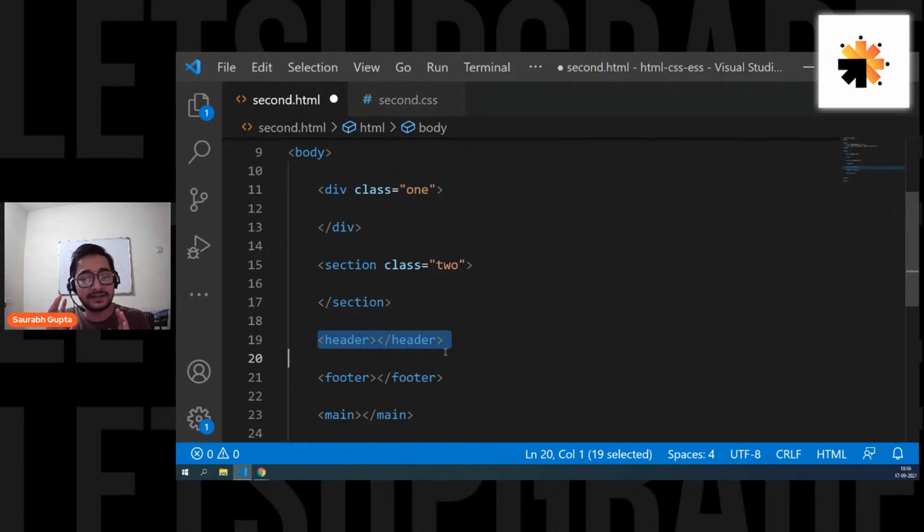Remember that, guys. It's just the tag name that is different that makes all the standards, so that browser readability and search engine readability is good. These are all good semantics. Okay, why do we need them? Because once we create a site, once we launch it, we want our site to be at a good ranking, so that search engines like Google and Bing and everyone consider my site for a good result. That's why we have to use all this.